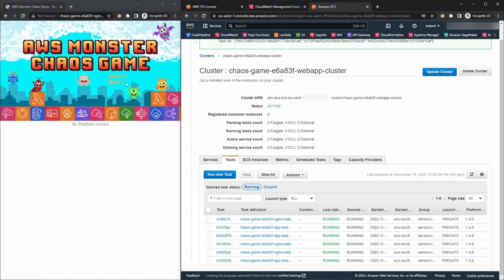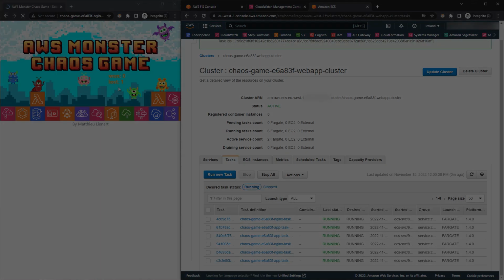Again, this was made on purpose. I misconfigured the Nginx reverse proxy without a resolver on purpose to simulate a case when the little monsters are generating chaos in the application and the application is not able to survive the chaos. This makes us lose this chaos game. Let's go back and try to play another game.